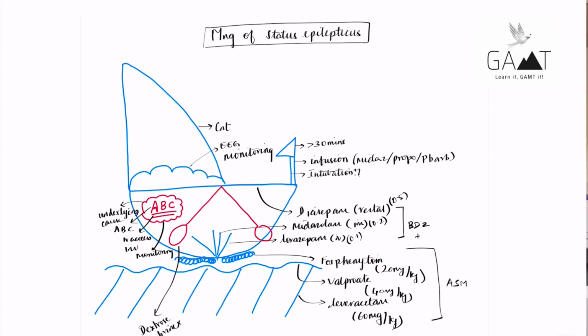That's the management of status epilepticus. Initial phase: ABC, IV access, investigations, monitoring, underlying cause, diazepam, lorazepam, midazolam, phenytoin, levetiracetam, or sodium valproate. After 30 minutes: infusions, intubation, continuous EEG monitoring.